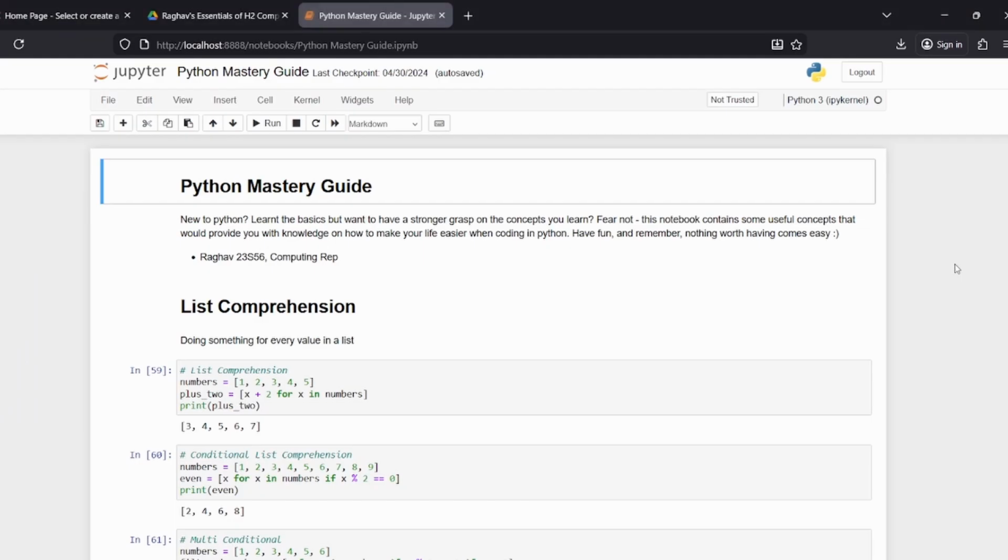Here is my Python mastery guide, which is kind of what brings you from the level of Python that everyone learns because their dad tells them computing is the future, all the way to actually being a Python programmer who knows how to do stuff. So let's take a look at this.